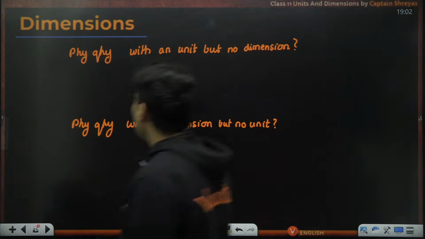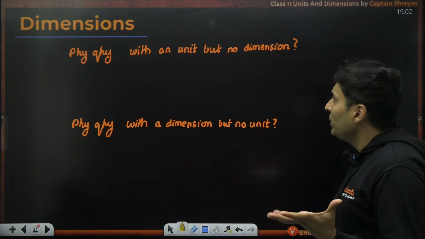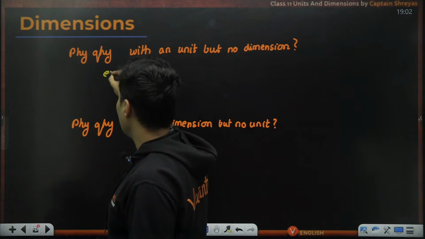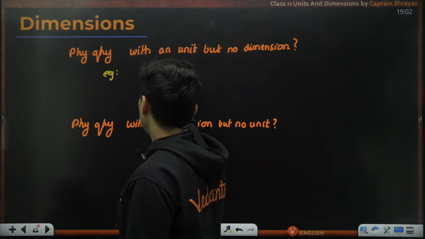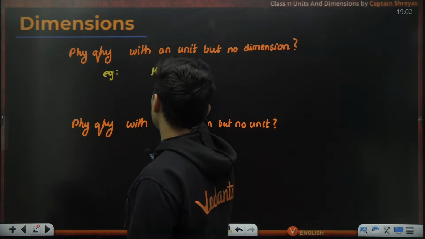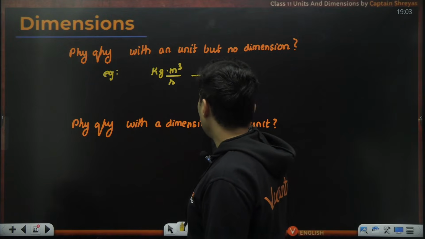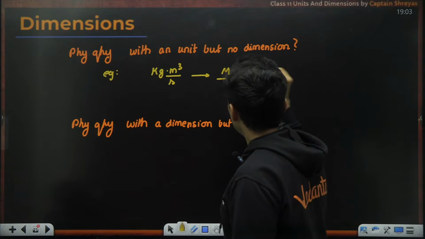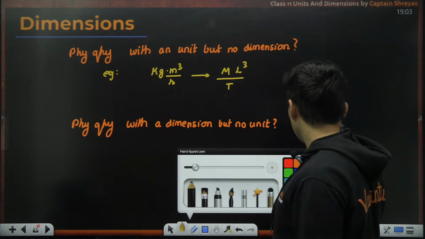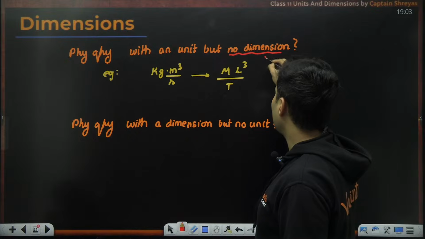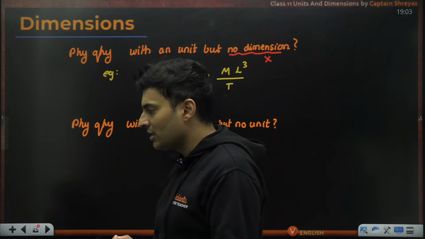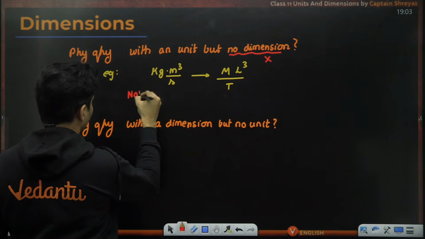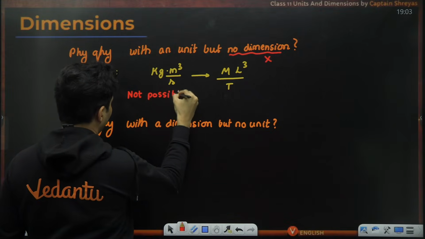Okay, great. So a physical quantity with a unit but no dimension. I can't even think of anything. Imagine some example, say kg meter cube per second. If this is the unit, 100% it will have the dimension of mass, length, and also time. So it should have dimension. So saying that it will not have dimension, I think that is wrong. If there is a unit, there should be dimension. So this is not possible. This is not possible at all.